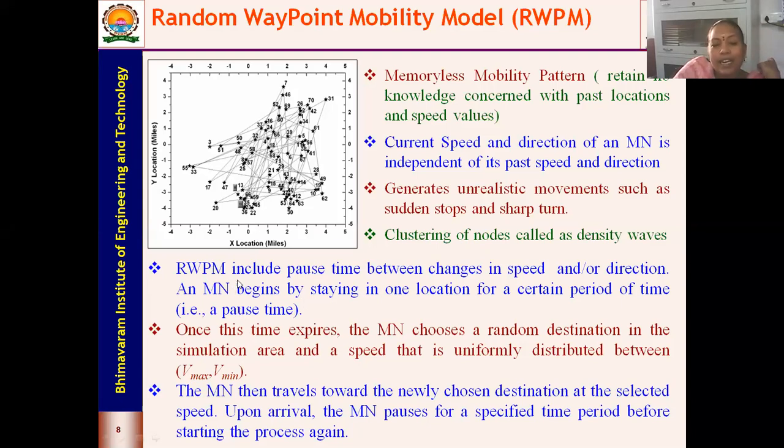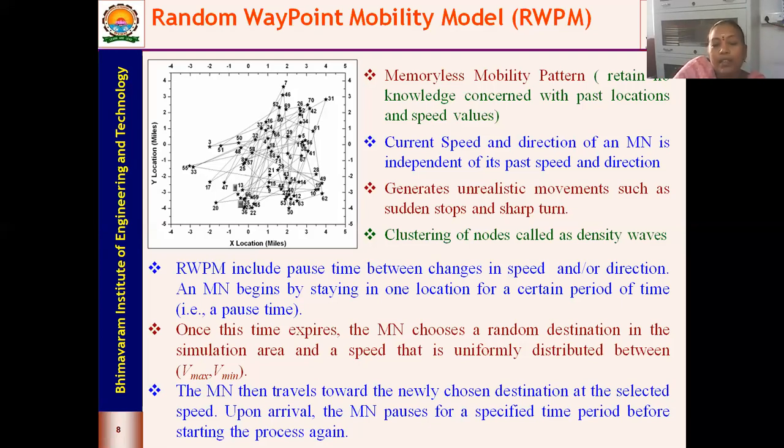So when I give a pause time of, say, half an hour or 1 hour, it means that when the node is at location x1, y1, and it moves to location x2, y2 with some speed and direction, then when I say the pause time is 30 seconds, it means that at the newly generated location, your node is going to wait for 30 seconds, and after 30 seconds, it starts its journey to the next location.